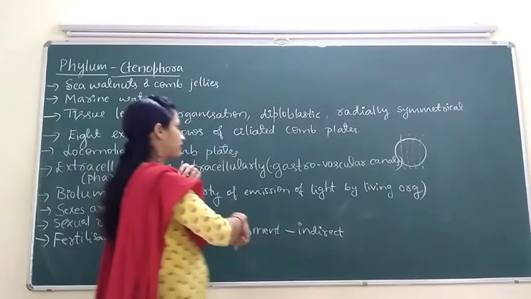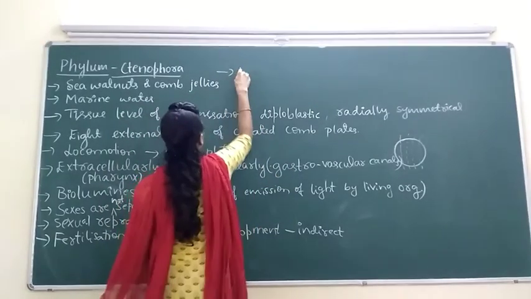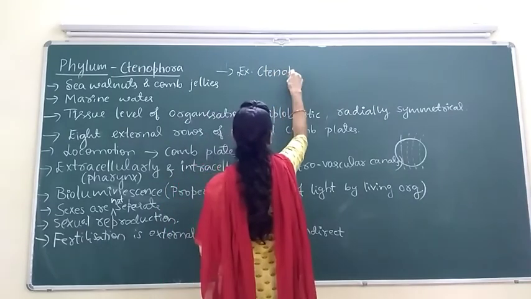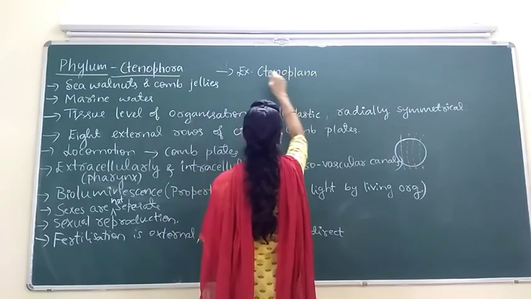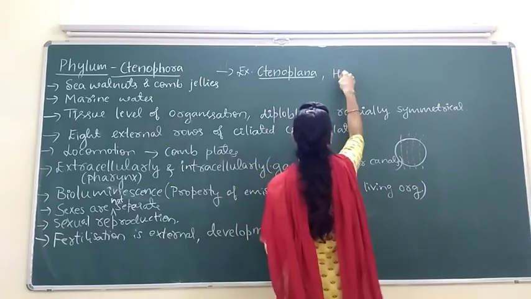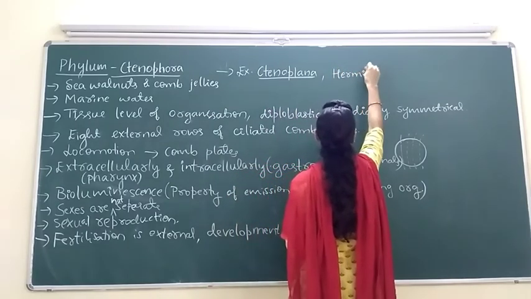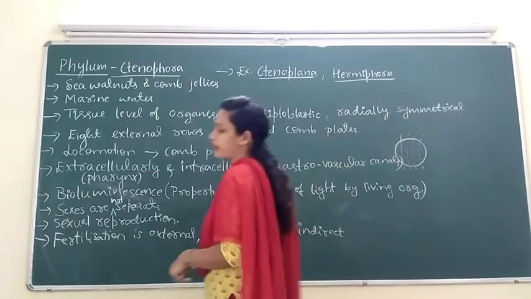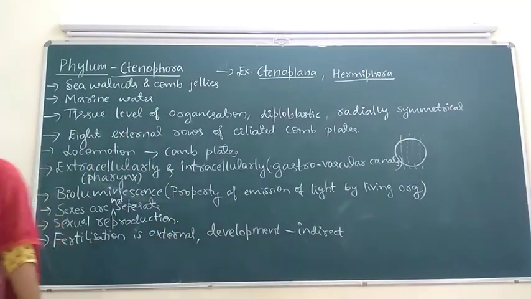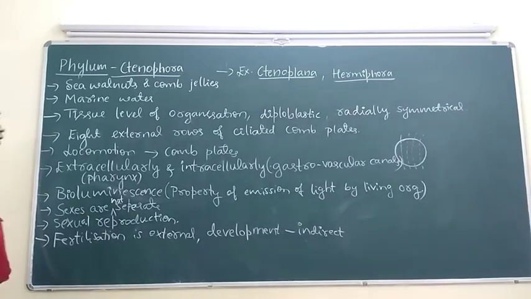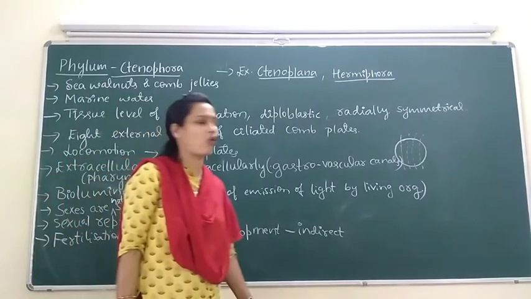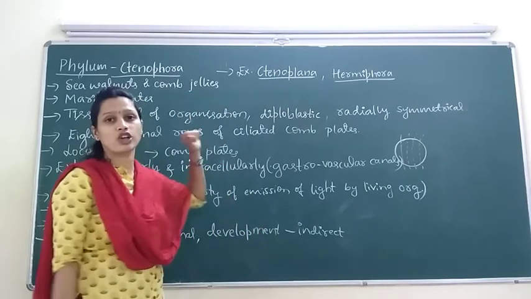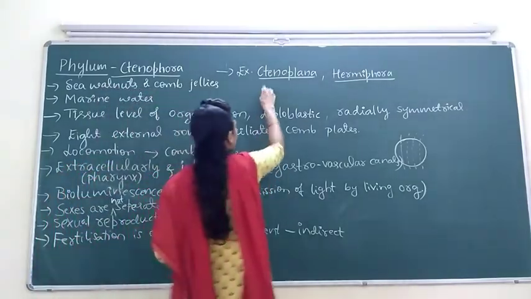Then examples. Ctenoplana, Pleurobrachia, which means sea walnut, etc. are examples of Ctenophora.